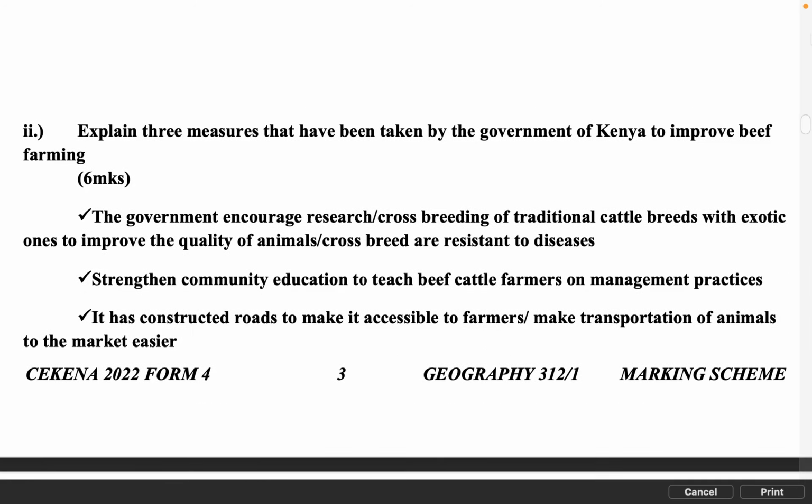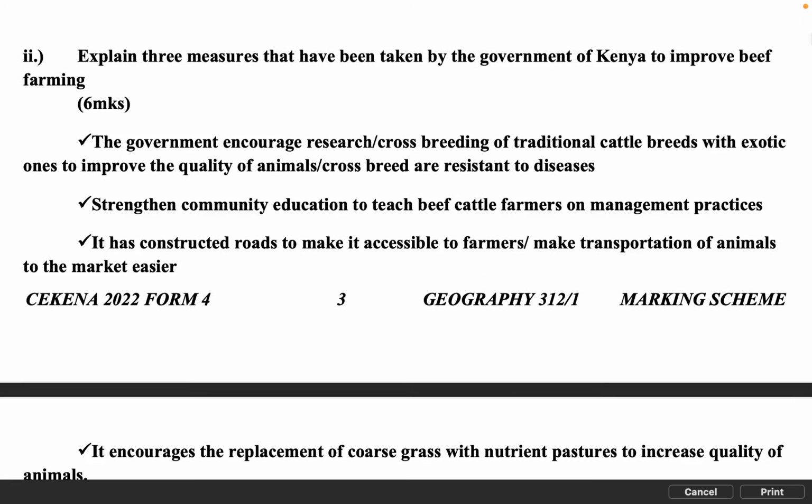(ii) Explain 3 measures that have been taken by the government of Kenya to improve beef farming, 6 marks. The government encourages research and crossbreeding of traditional cattle breeds with exotic ones to improve the quality of animals, as crossbreeds are resistant to diseases. Strengthen community education to teach beef cattle farmers on management practices.